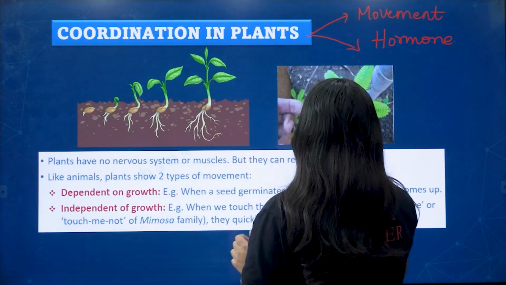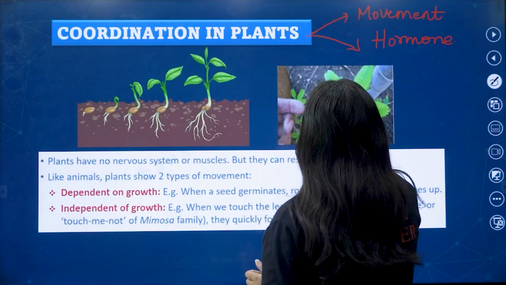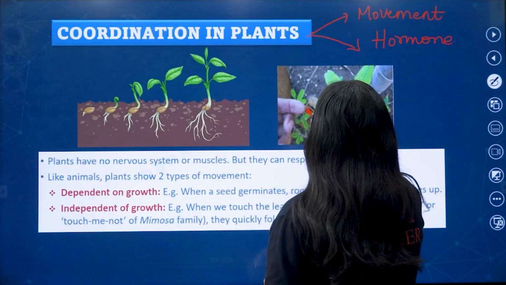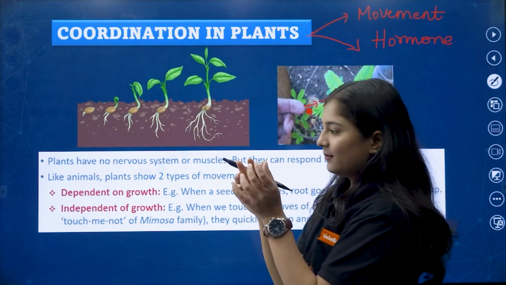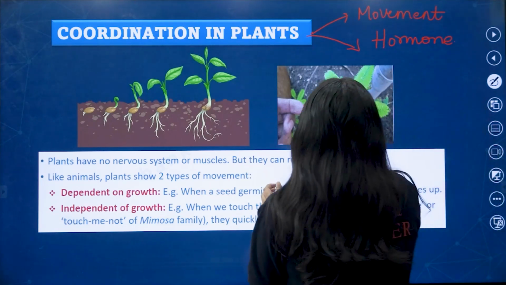They will respond back, right? What happens immediately? They will close all the leaflets. So these are the leaves. They will just close like this.